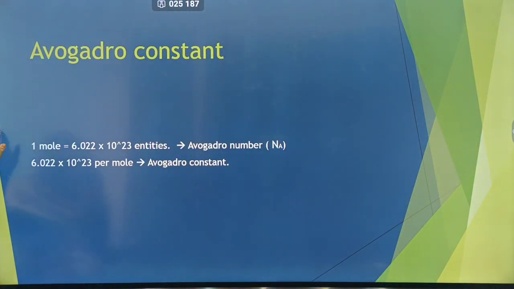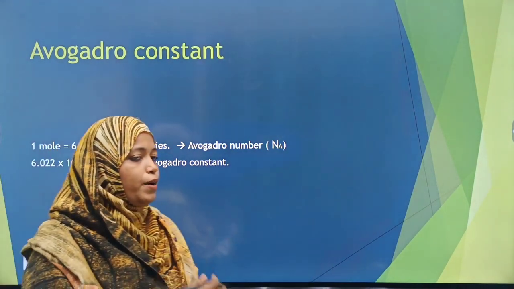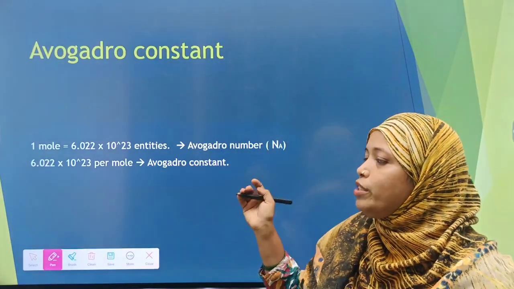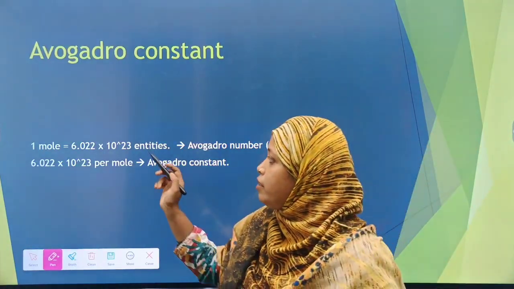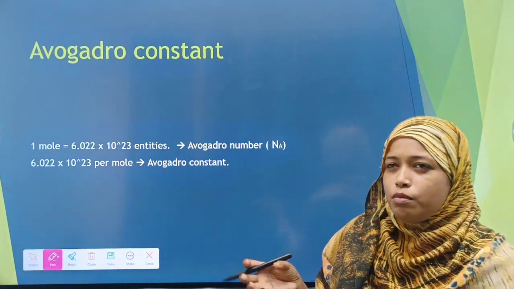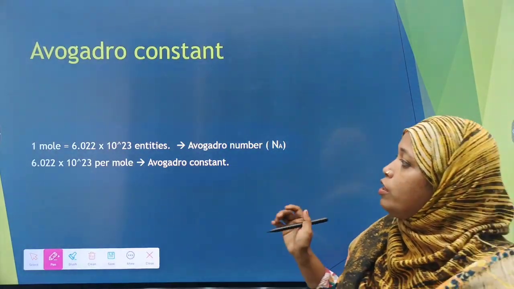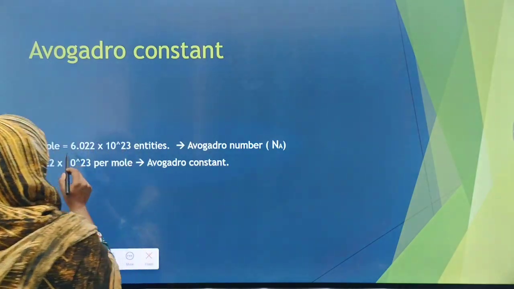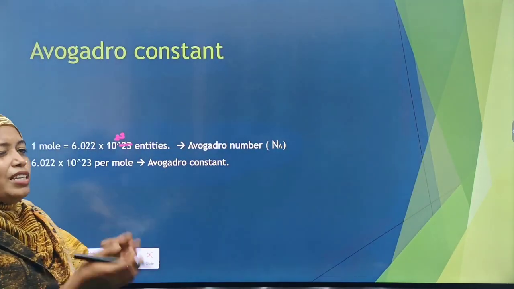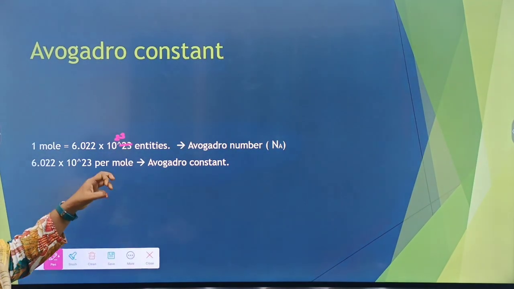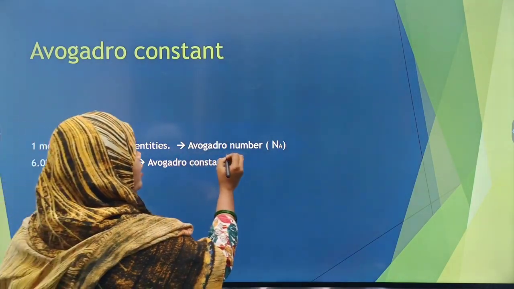Now, do you all remember there was a scientist who talked about the number of atoms or the number of molecules taking part in a reaction? Obviously, you know Avogadro's law. He said that the number of elements participating should be in equal numbers. So 1 mole is equal to 6.022 into 10 raised to 23 entities. Entities means anything: atoms, molecules. So don't be confused with entities and atoms or molecules if I have not written. Entities means anything. So that is called Avogadro's number.